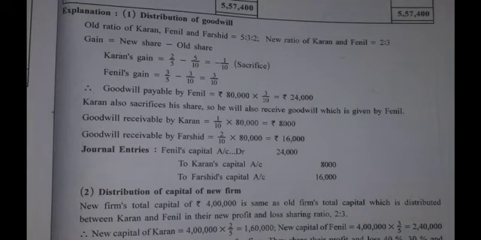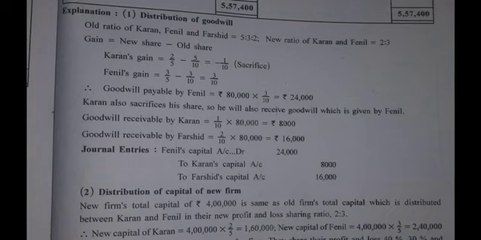Now the question is, how 8,000? Understand, the value of goodwill is 80,000. How much did Karan sacrifice? Obviously 1 by 10, it is clearly written. So 80,000 into 1 by 10 is 8,000. And 8,000 is the amount to be received by Karan from Fenil.